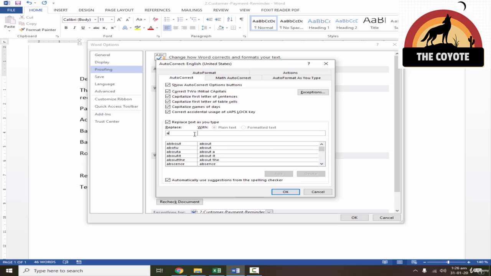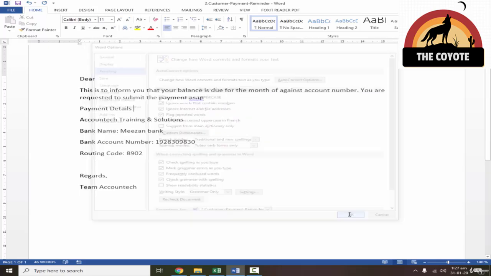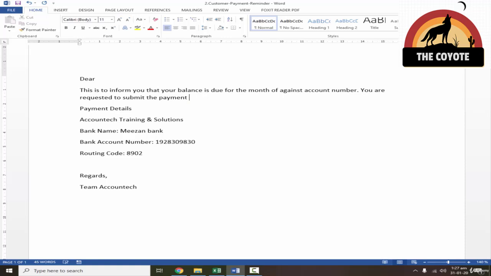I'll write, replace ASAP with "as soon as possible," and you can add that statement, click Add and OK, and then press OK. Now let's test this. ASAP, space. See, it automatically identifies it as "as soon as possible." Similarly, if I write this short form in capital letters and then press space, it will change it to capital letters as a sentence.